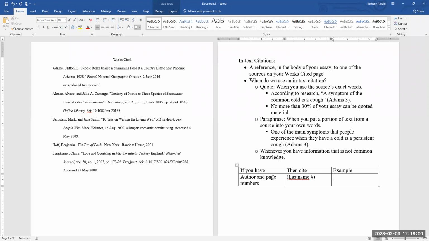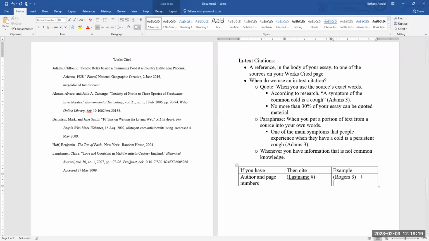And the page number here we're talking about is the page on which you found the information you're quoting or paraphrasing. So for instance, I could have Rogers 3, and that tells me that the information was from Rogers' source from page 3.